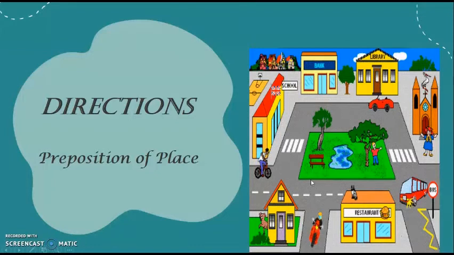For example, if you see in these pictures, I have many places, like a school, a bank, a library, a restaurant, a park. For example, I'm going to give you one sentence: the school is in front of the park. That is one specific direction using preposition place.